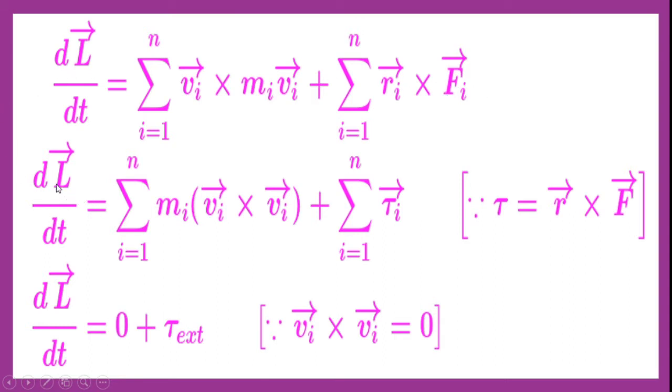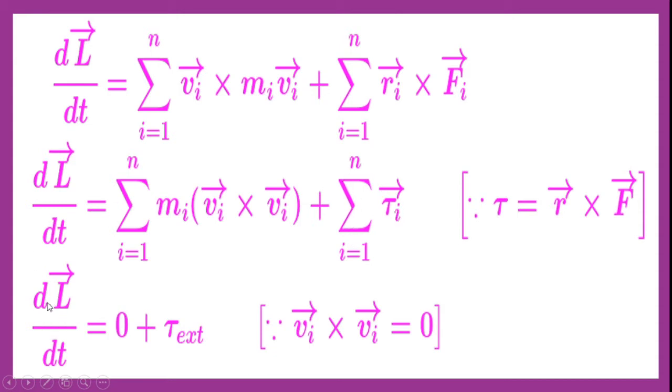Mi is the mass, which can be taken out of the cross product, so mi into Vi cross Vi, plus the summation of i equal to 1 to n. From the definition of torque, as we all know, force is related to linear momentum, whereas tau is related to angular momentum. Tau is nothing but the vector product of position vector and force. Hence in place of Ri cross Fi, I can write directly tau i, that is torque. So the summation of i equal to 1 to n of tau i.